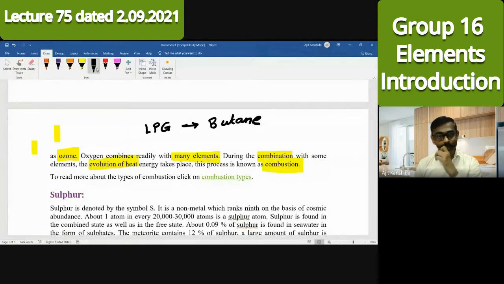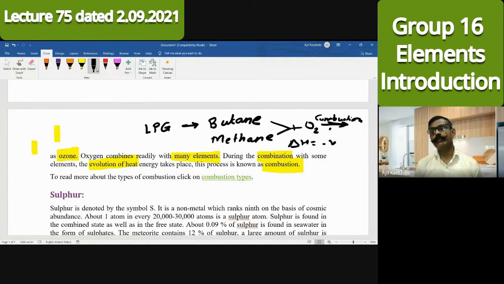And in biogas, methane will be in abundance. When these gases combine with oxygen, they undergo combustion. During combustion, heat is generated and comes out, so delta H, the enthalpy change, will be negative. It is an exothermic reaction. So it's a specialty of oxygen.